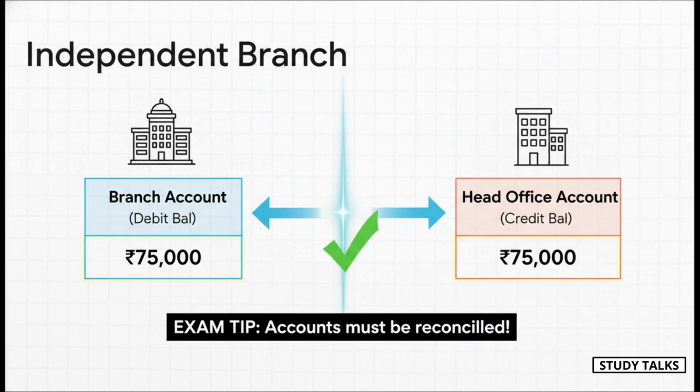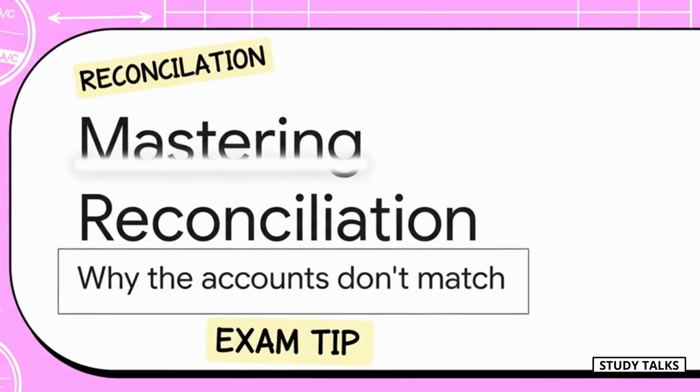The really crucial link between them and the HO are two special accounts. In the branch's books, there's a head office account, and in the HO's books, there's a branch account. And in a perfect world, these two accounts are supposed to be perfect mirror images of each other, equal and opposite balances. But as you know, accounting exams are rarely set in a perfect world. So we get to the absolute heart of the independent branch problem: reconciliation. Because at the end of the year, those two mirror accounts almost never match, and your job is to figure out exactly why and how to fix them.